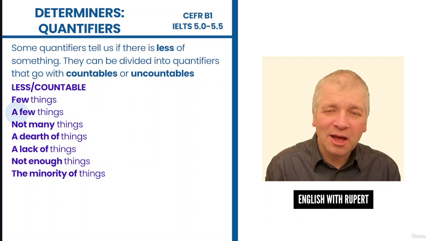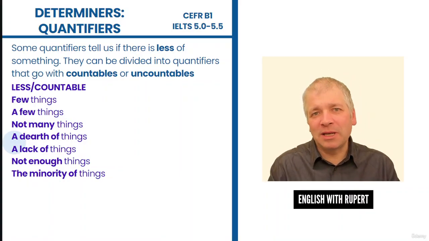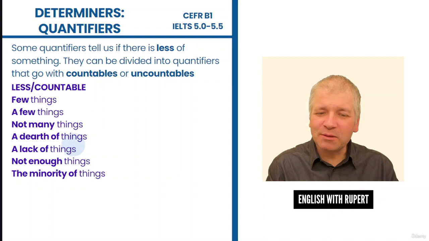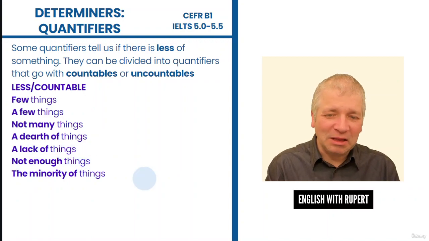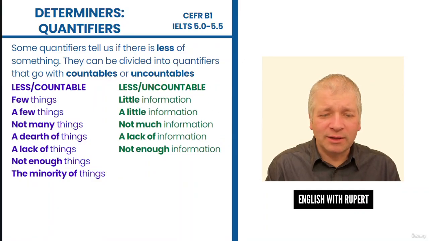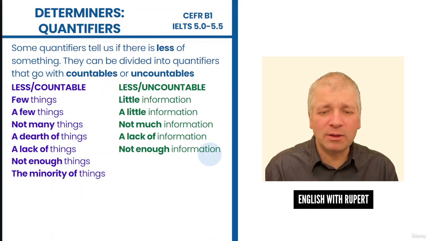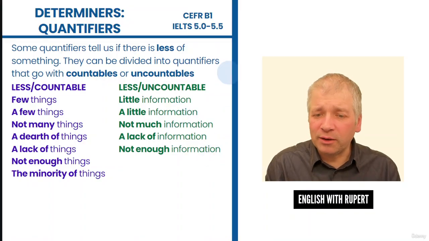Few things, a few things, not many things, a dearth of things. This is a less commonly used word. A lack of things, not enough things, the minority of things. Those go with countables. These words go with the uncountables. Little information, a little information, not much information, a lack of information, and not enough information. So a couple of those go in both categories, but most of them are just for the uncountables.